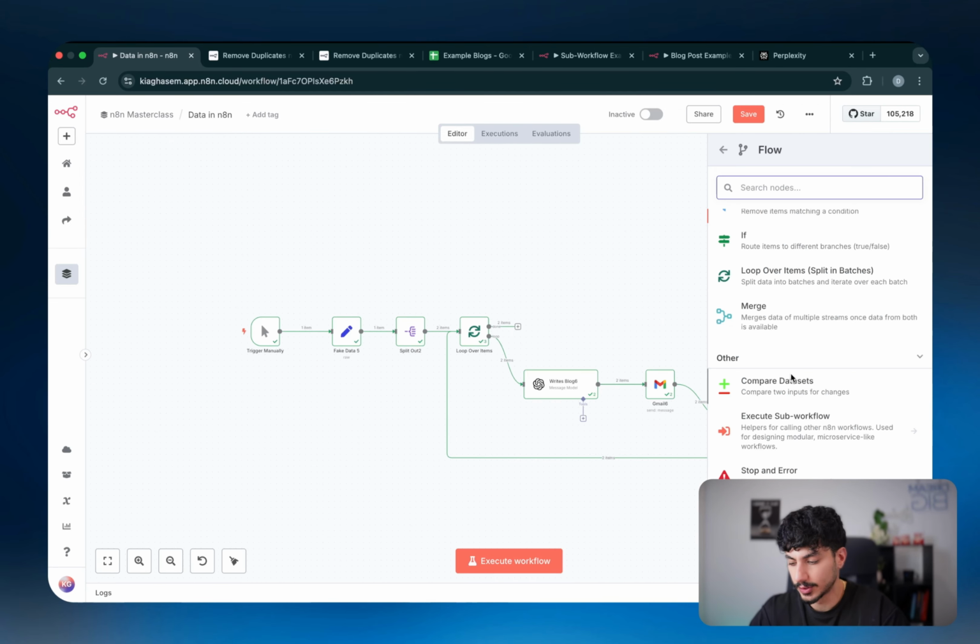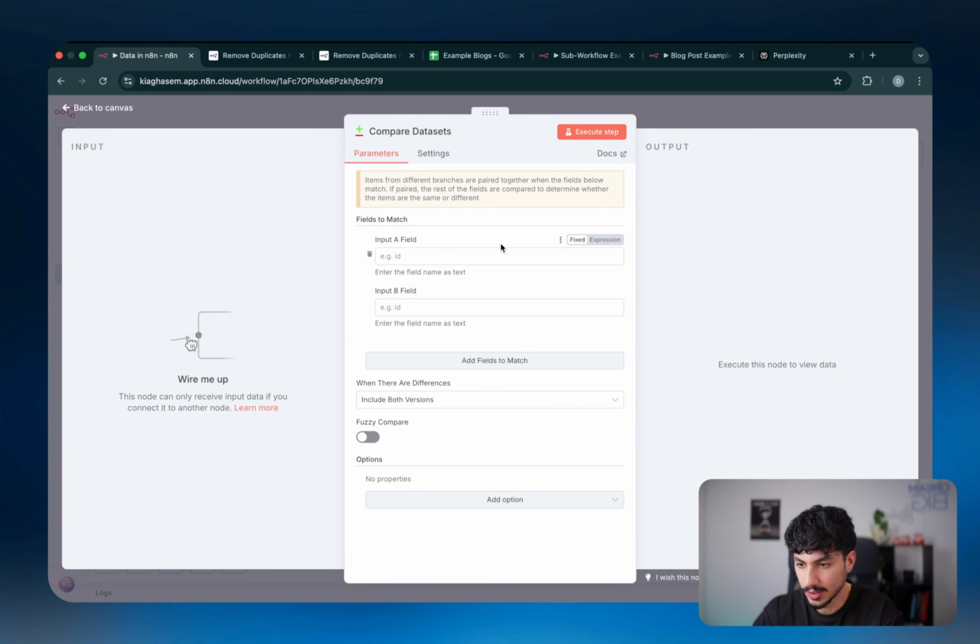Now, the next node we have to quickly talk about is the compare datasets node. And the compare datasets node just basically allows you to compare 2 different streams of data. So if I click into it, as you can see, you can put in input field A and input field B.